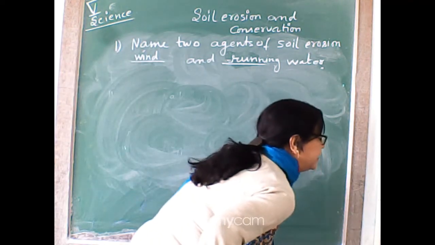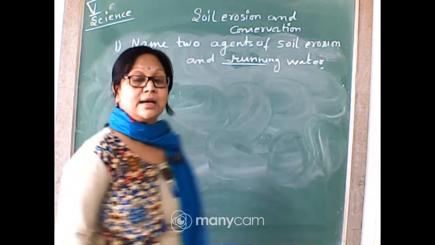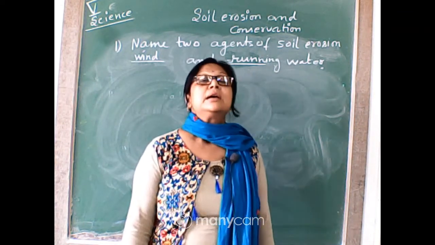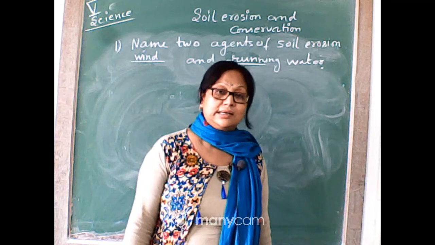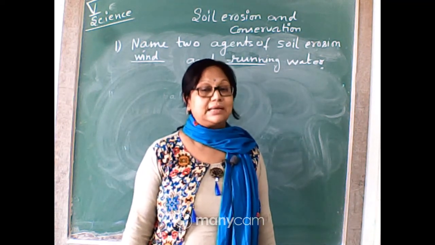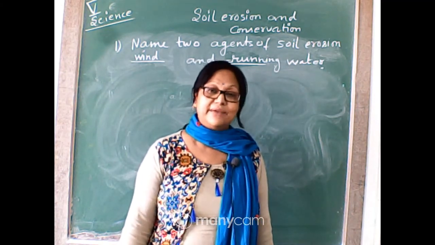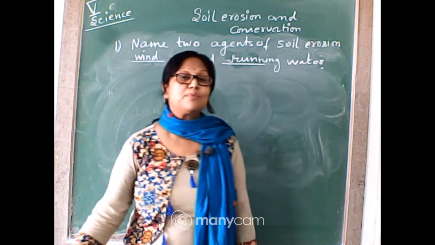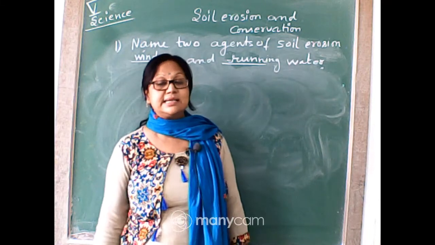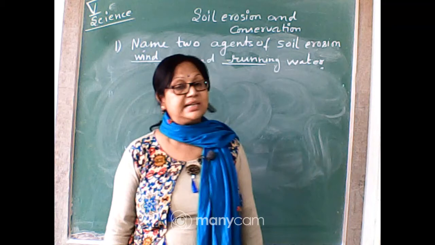So you all are giving answers, very good. Who has given overgrazing? Overgrazing is an activity by which soil erosion occurs, but this is not the agent of soil erosion. It is a human-created activity by which animals graze more and the soil is eroded. So this is not the agent. What are agents? Only wind and running water.